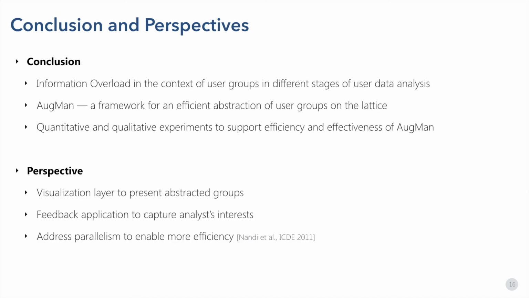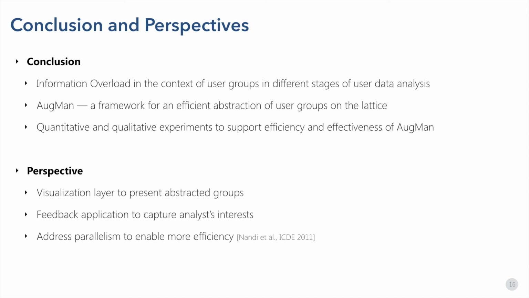In conclusion, we address the problem of information overload in the context of user groups in different stages of user data analysis. We propose AugMan, a framework for an efficient abstraction of user groups based on the lattice. We validated different aspects of our framework in quantitative and qualitative experiments on MovieLens and BookCrossing datasets.